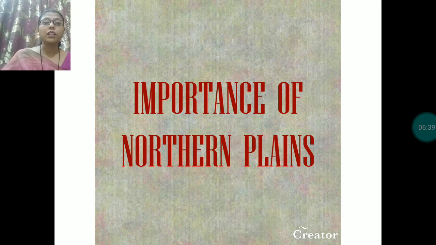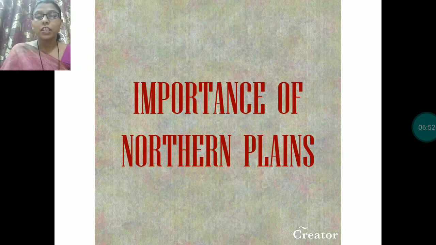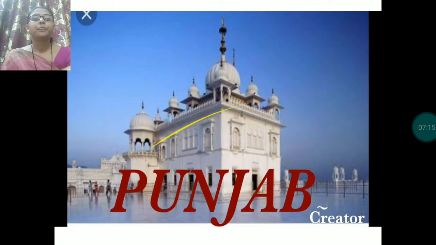And these northern plains favor economic development of India also. How it favors economic development of India? Because the land is plain, and name clear, northern plain, land is plain over there. That's why roadways and railways are developed very nicely. And if there will be means of transportation at any place, then it will be good for the business, for the trading purpose. That's why these northern plains are very helpful in economic development of India.